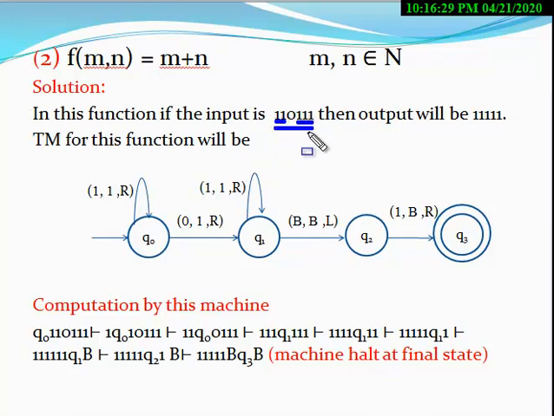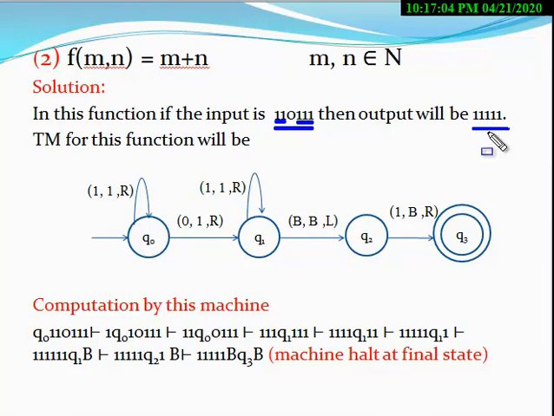If you pass the input in this form, then the output must be this: the number of ones becomes 5 ones, and the ones will be consecutive. So all the ones must be consecutive. Here the number of ones is also 5, but these are not consecutive. In the output, all the ones must be consecutive. Remember it.